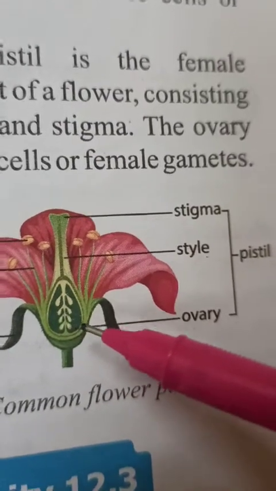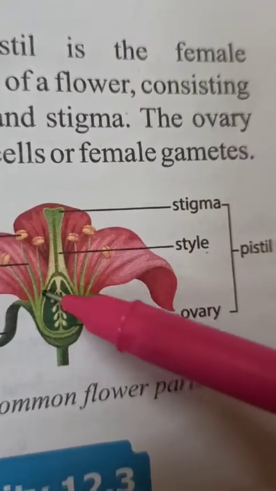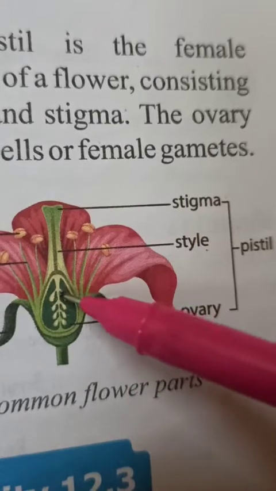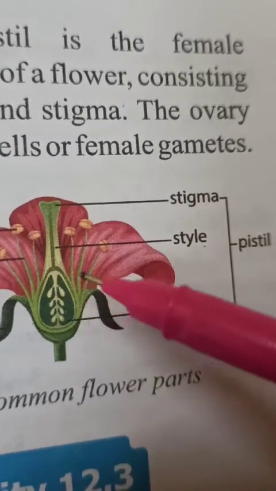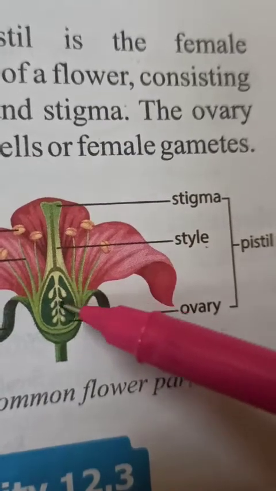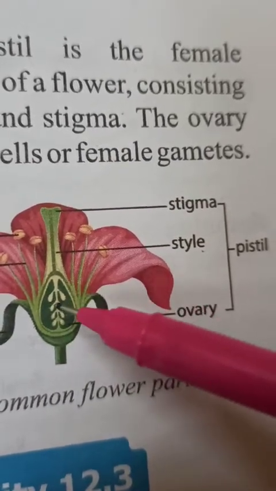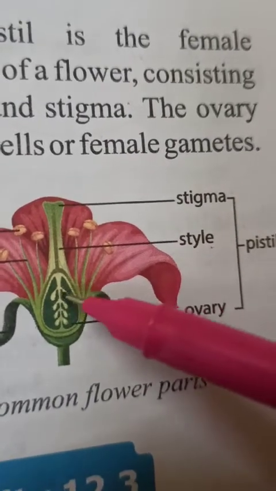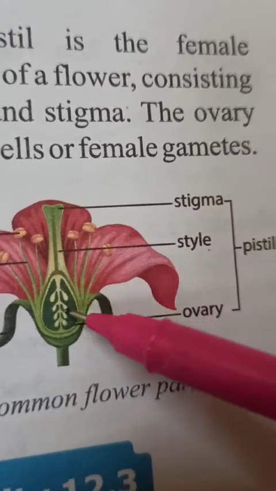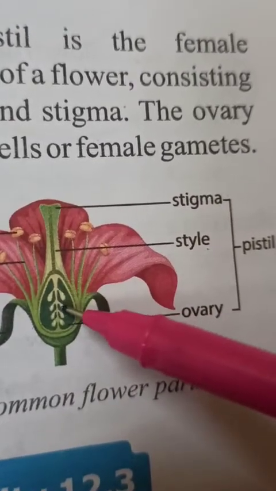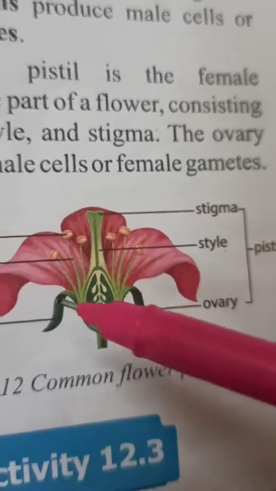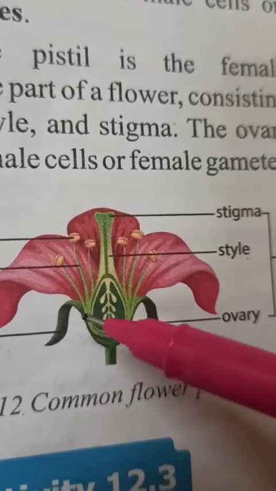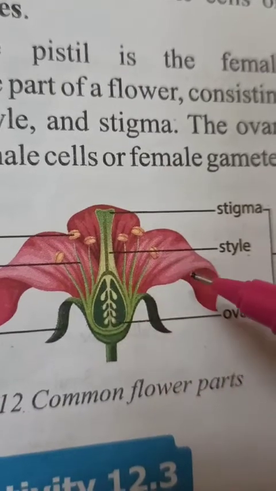So this fertilization process takes place inside the ovary, and after fertilization, after the fusion of male and female gametes, this ovary part will develop into fruit, and inside the ovary these ovules will develop into seeds. You know, inside the fruit seeds are always present. So fruit develops from the ovary and seeds develop from the ovules. When seeds mature, we can use these seeds for the next generation.